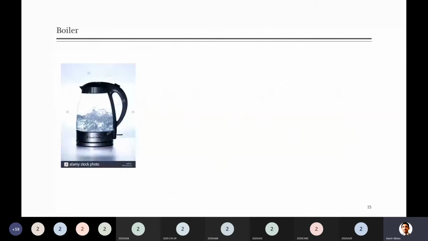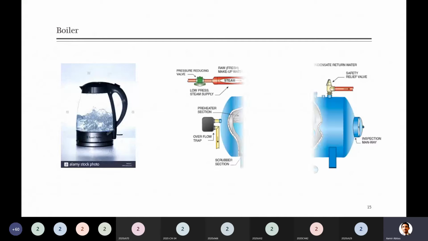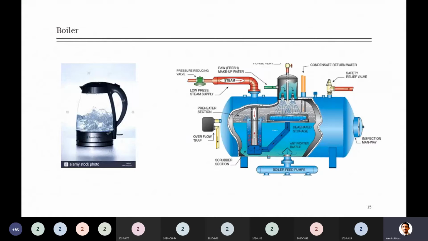And then I gave you the example of a kettle, which you see in common households, in which we boil water. If we just increase this equipment in size and also provide some heating mechanism on a large scale, which is the burning of fuel in the industries, you can heat a lot of water and produce a large amount of steam in the industries.